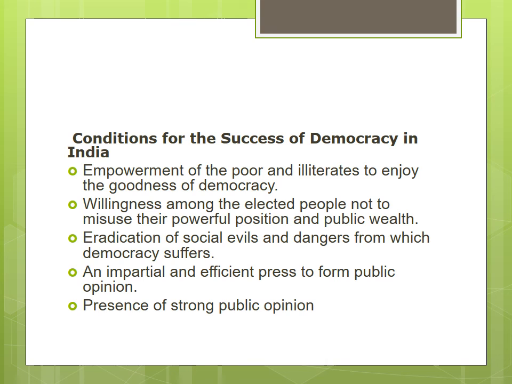Awareness among the people of the fundamental rights that they are entitled to enjoy. Conscious check and vigilance of the working of the elected representatives. Powerful and responsible opposition. Okay, so the opposition party will be very powerful, and another competition will be there.